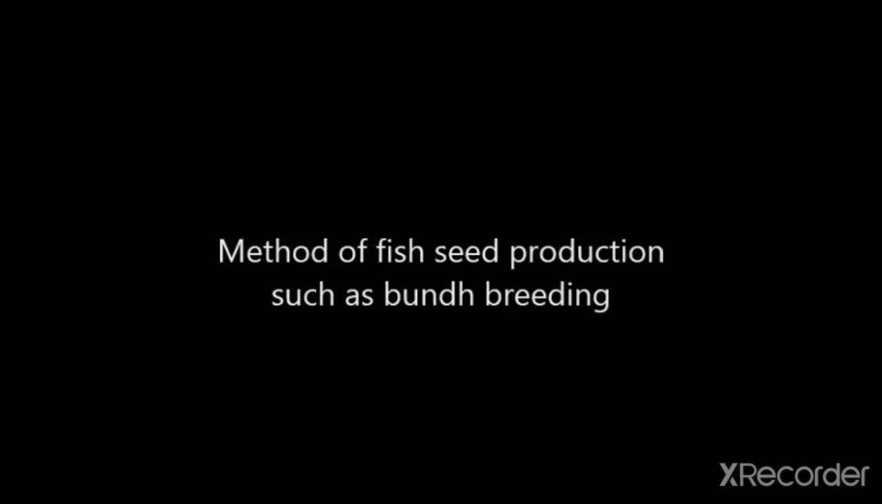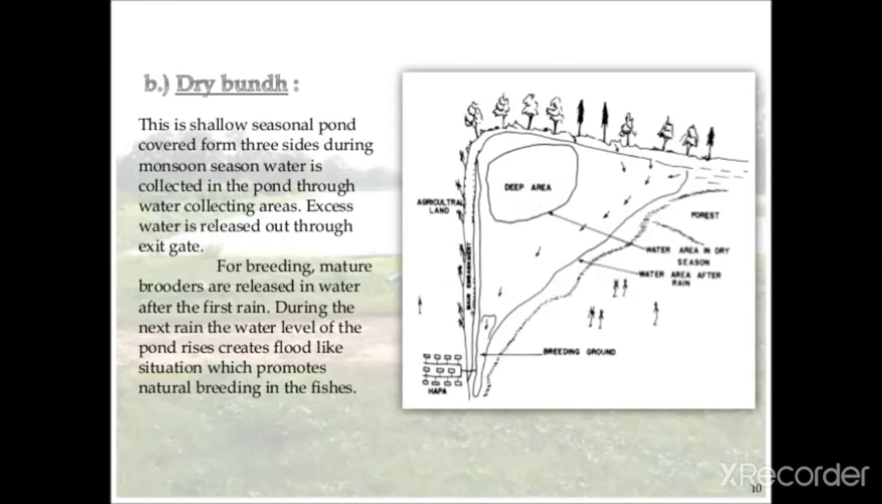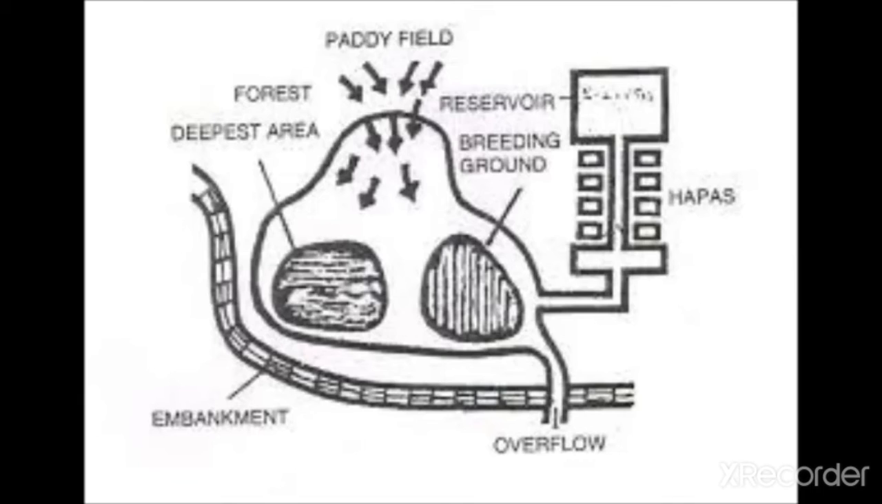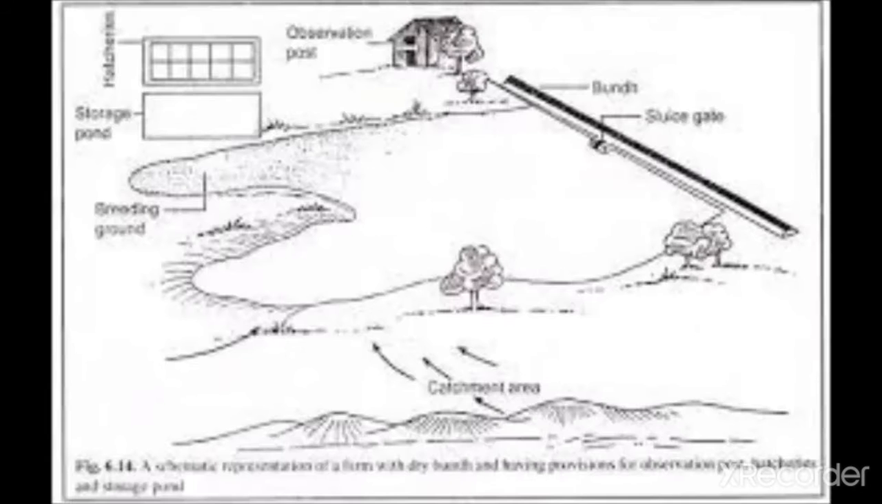A dry bund consists of a shallow pond surrounded by an earthen wall on three sides, and during the monsoon the rain water collects in the pond, which remains dry during the rest of the year. And in a wet bund, the main pond remains full of water throughout the year, with a shallow marginal area.